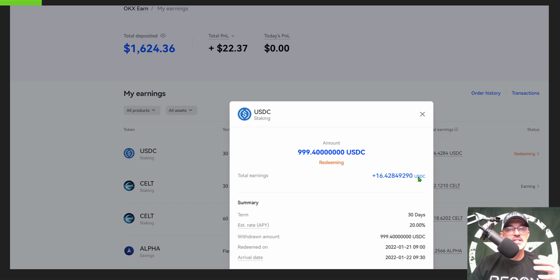16.428 and change USDC. And as you can see as a summary, the term was 30 days. The estimated APY was at 20%. The withdrawal amount is my initial staking, which was the 999.40 USDC. And the redeem date, you will see, is a day different than the arrival date. The arrival date is actually today. So it actually takes 24 hours to unstake these funds.